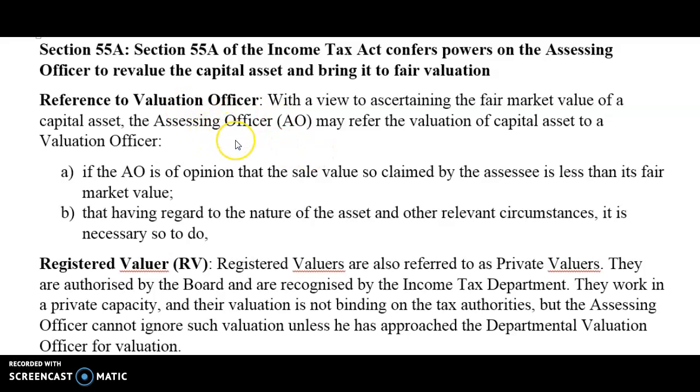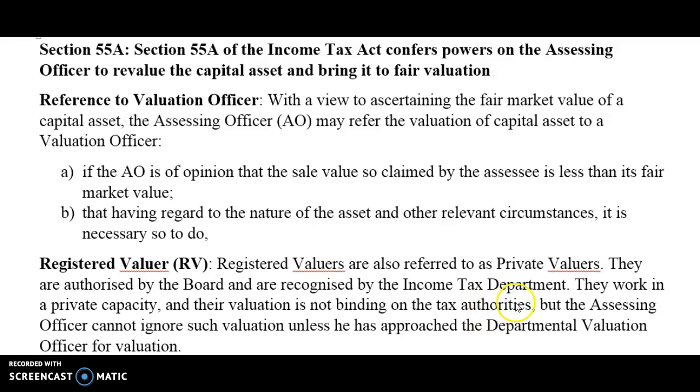Okay, so before moving to valuation officer, first we'll discuss the definition of registered valuer. So registered valuers are also referred to as private valuers, and they are authorized by the board of income tax, and are recognized by the income tax department. They work in a private capacity and their valuation is not binding on the tax authorities. Means they have a legal standing, but whatever value they suggest, it is not binding on the income tax authorities.